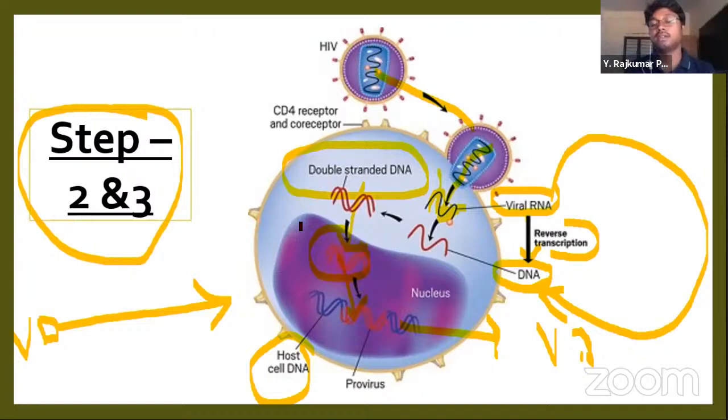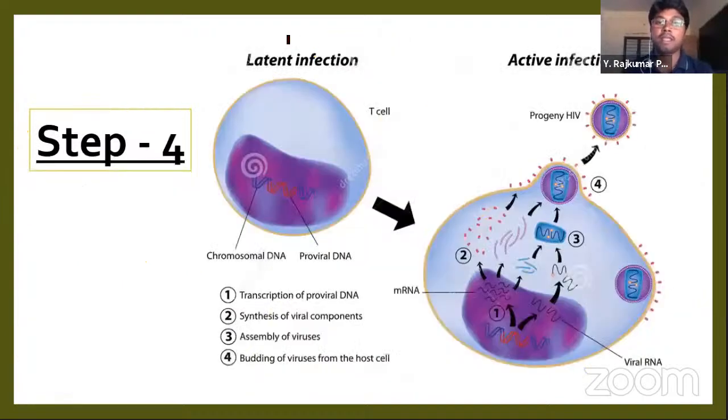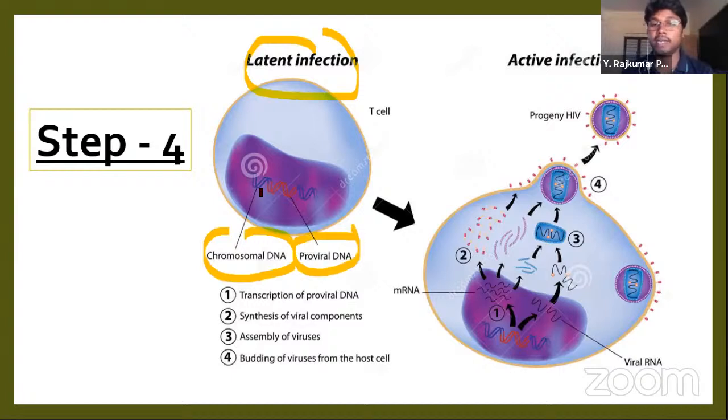After joining our DNA, what happens? Let's see. After the latent infection, the chromosomal DNA and viral DNA are combined together, and there will be the formation of multiple single-stranded RNAs, and there will be the budding of the organism.